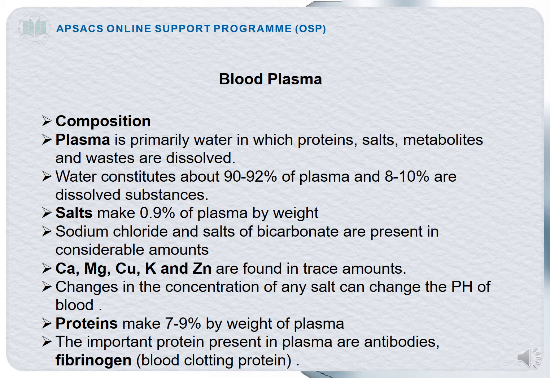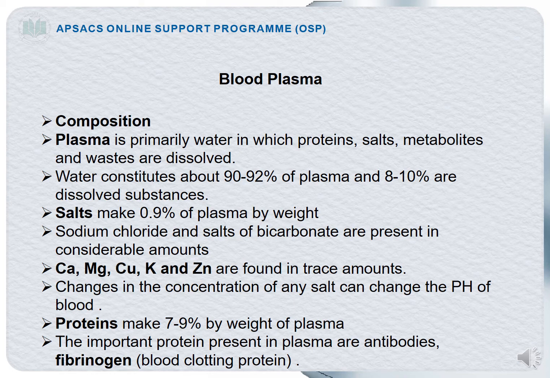So if we are talking about the plasma, remember students that plasma is actually mostly water, right? Plasma is primarily water in which the proteins, salts, metabolites and wastes are dissolved. So plasma is composed of so many things: water, proteins, salts, metabolites and wastes that are present in dissolved form inside the plasma. And they have different percentages. The protein will have a different percentage than the salts, metabolites and the wastes. So we will be discussing each and every one in detail.